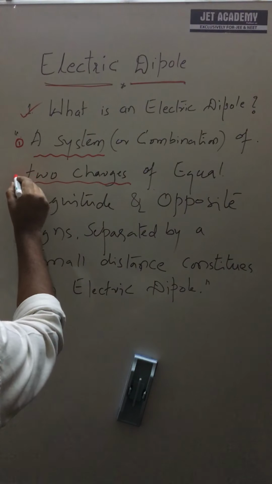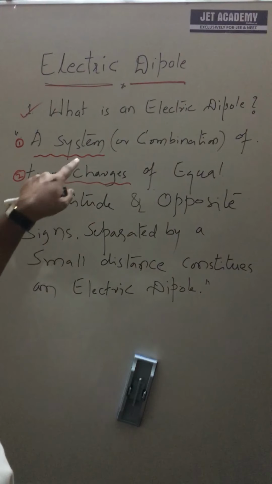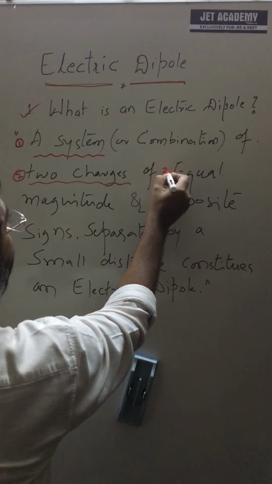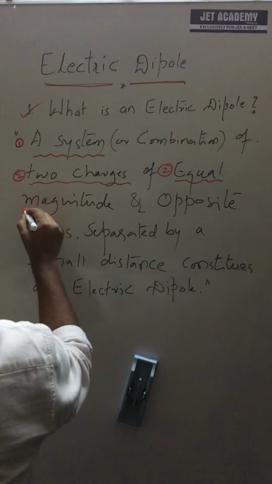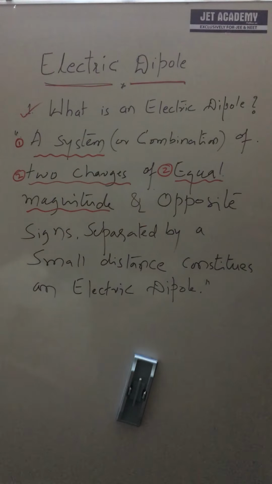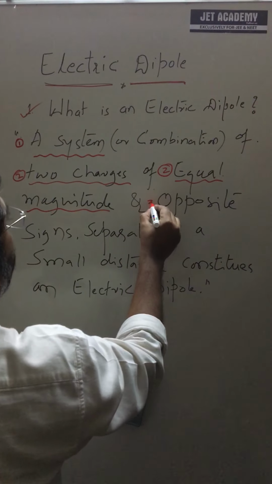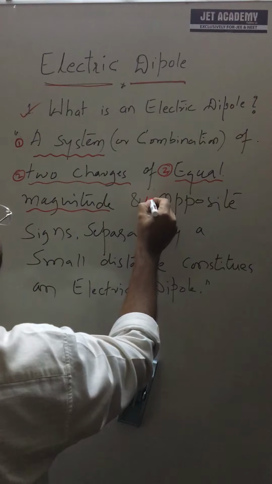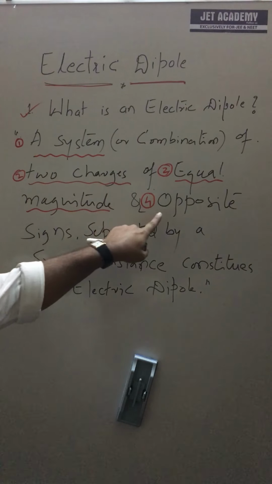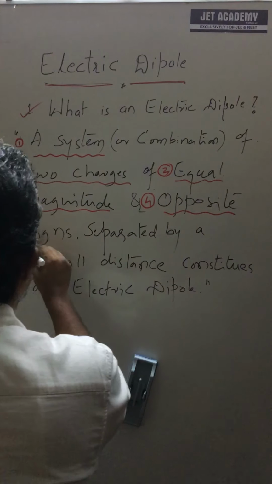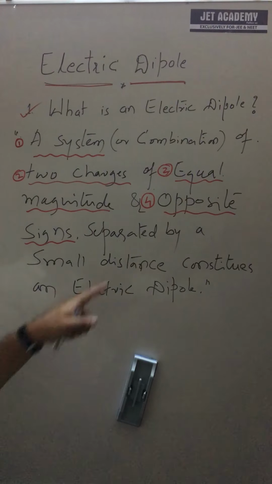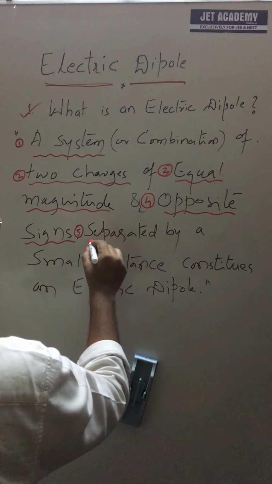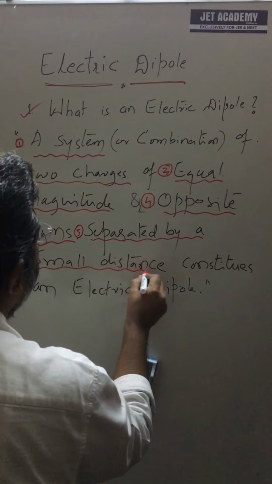The second point is it has two charges. In this system, there are two charges. That's the idea. And those two charges must be equal in magnitude. System, two charges, equal in magnitude. And the third point is, the two charges are equal. And the fourth point, they must be opposite in sign. Both should be opposite in sign. Clear? And the fifth point is they must be separated by a small distance.